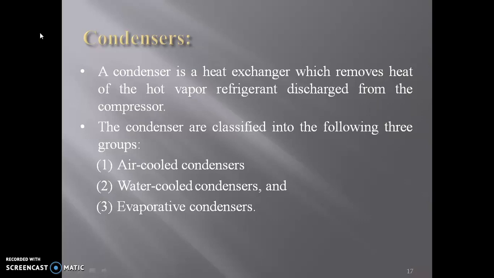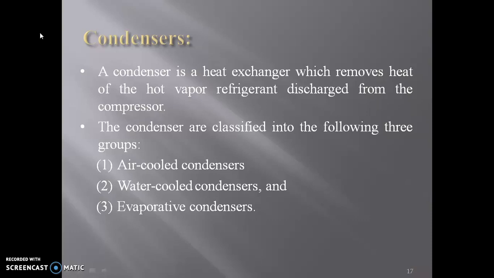The first factor is the material. Since different materials have different abilities of heat transfer, the size of a condenser of a given capacity can be varied by selecting the right material. So a material which has high heat transfer conductivity can be used as the material of the condenser. Second is the amount of contact, and third is the temperature difference.